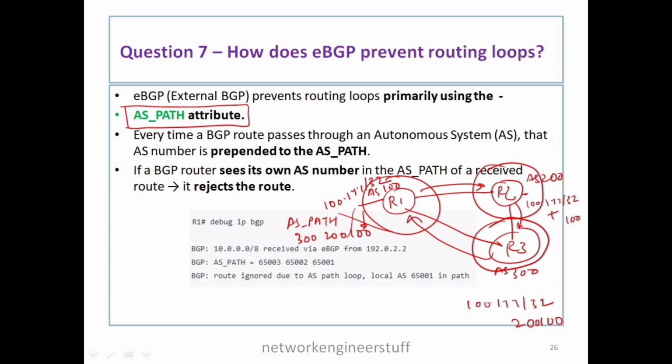It's a very common question, but it's very important. And if you explain, guys, with the help of some topology, it will be great. But always remember, AS path is the attribute which helps EBGP prevent loops.